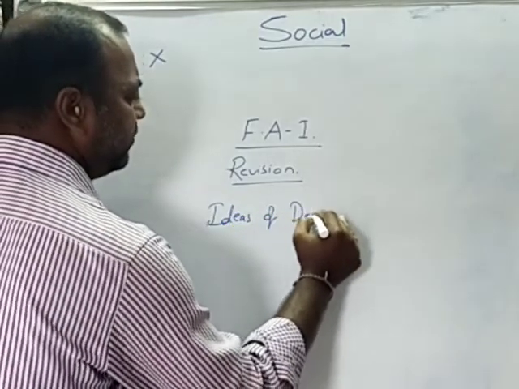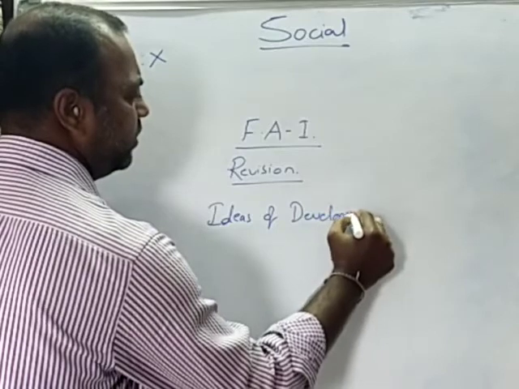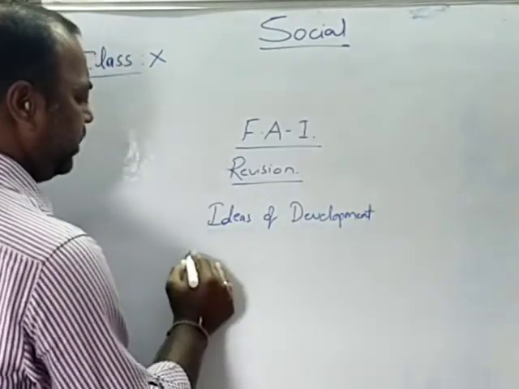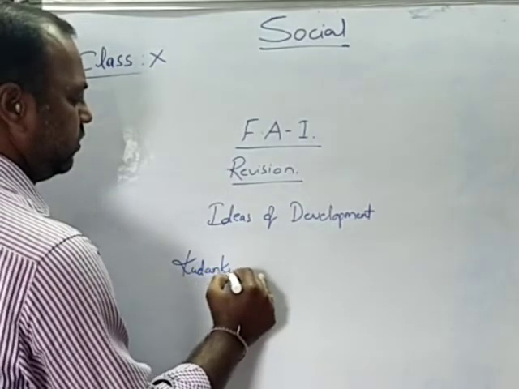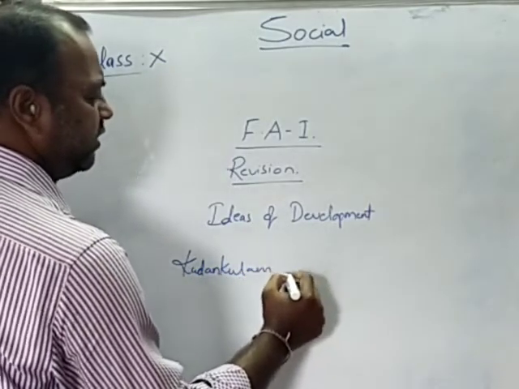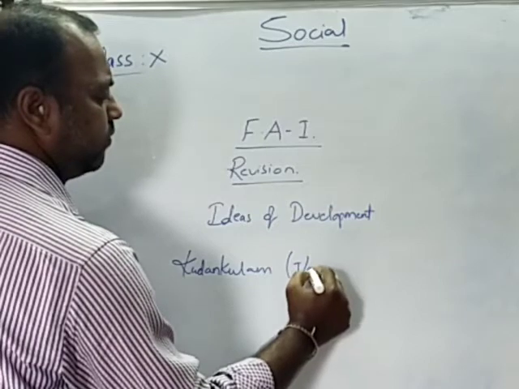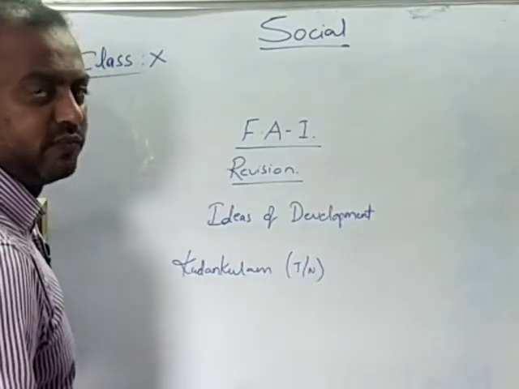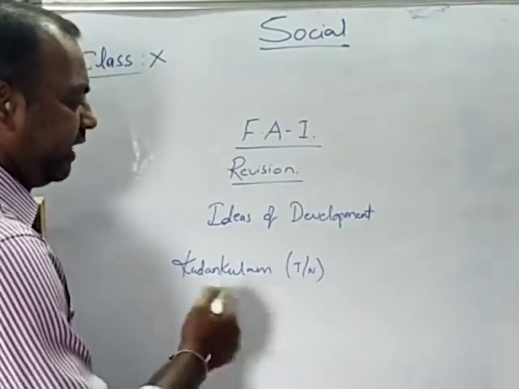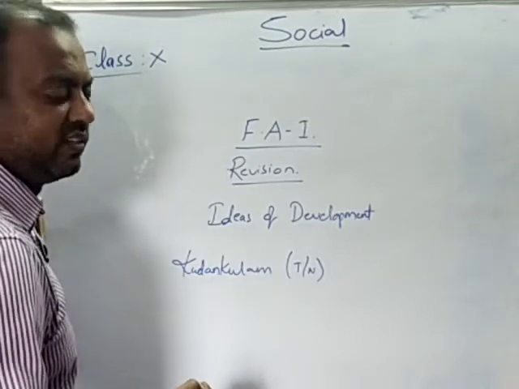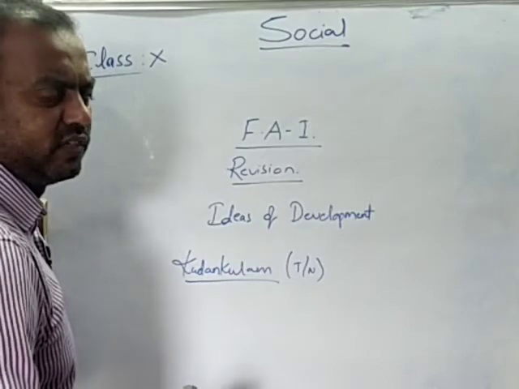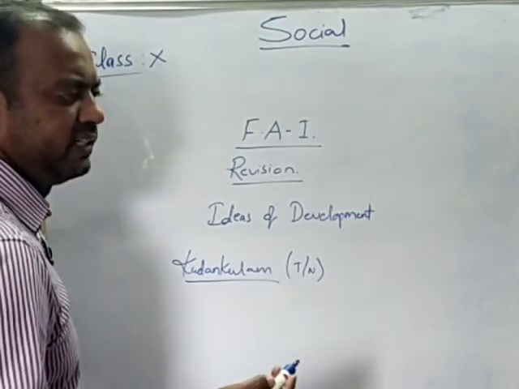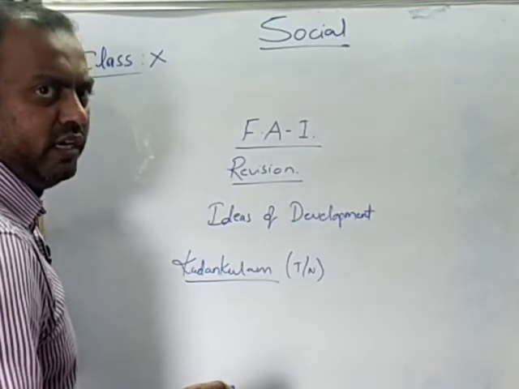Under this we have seen one example, the Kudankulam nuclear power project, children. This Kudankulam nuclear power project is located in Tamil Nadu. Most of the fisher folk were vacated from this place in order to construct it, and today the construction of the Kudankulam power project has been completed, and it has also been nationalized.